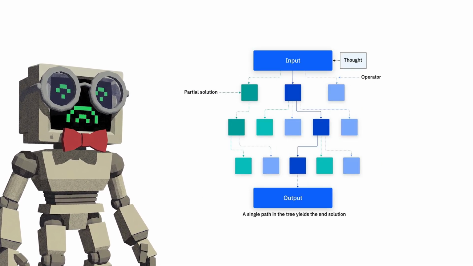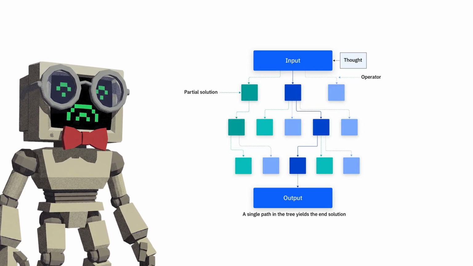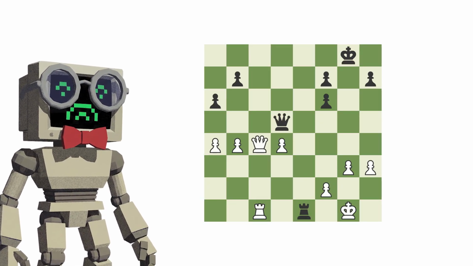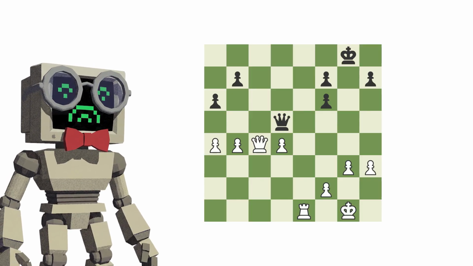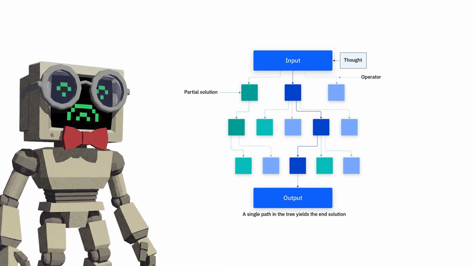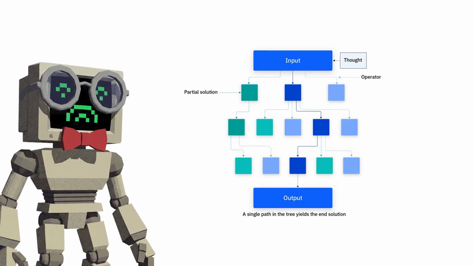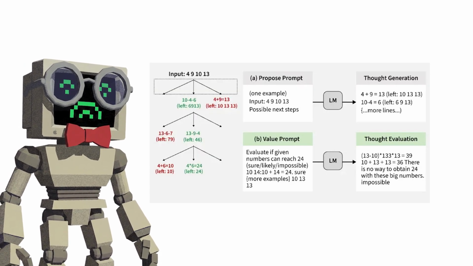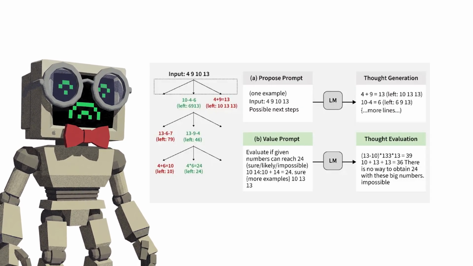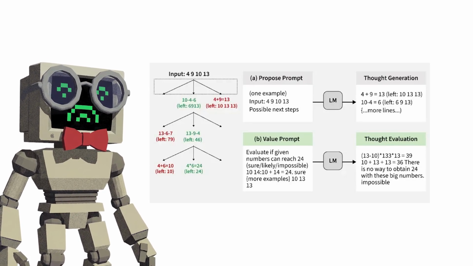Here's the concept. Instead of following a single linear chain of reasoning, Tree of Thoughts treats problem solving like a branching tree search. Think about how a chess engine works. It doesn't just consider one move. It generates multiple possible moves, evaluates which ones look promising, pursues the best branches, and prunes the dead ends. GPS routing does the same thing. Tree of Thoughts applies that exact logic to language model reasoning. At every decision point, multiple candidate reasoning steps are generated simultaneously. Each candidate gets evaluated for how likely it is to lead to a correct solution. The most productive branches get explored further. The clearly unproductive ones get cut. The model isn't locked into a single path anymore. It can look ahead, backtrack, and course correct.